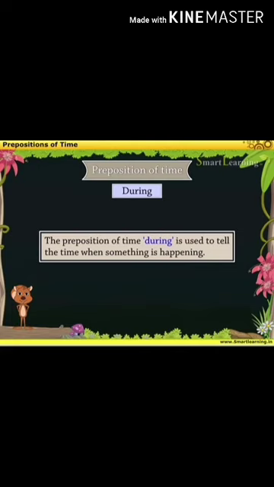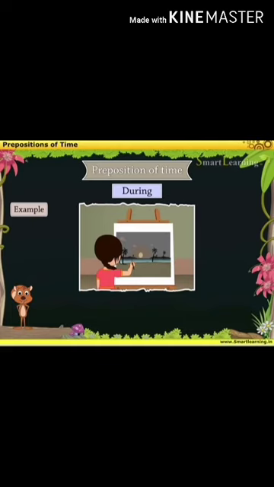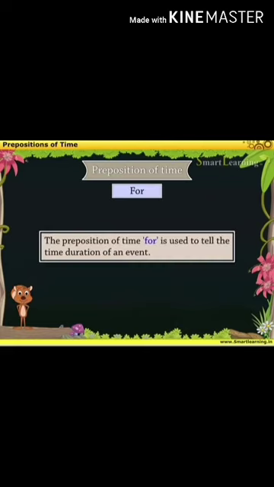And during is used to tell the time when something is happening. You are saying a time when some action is happening. So, Sita learned painting during her summer vacation. There, during is a preposition of time. You are saying when she learnt.